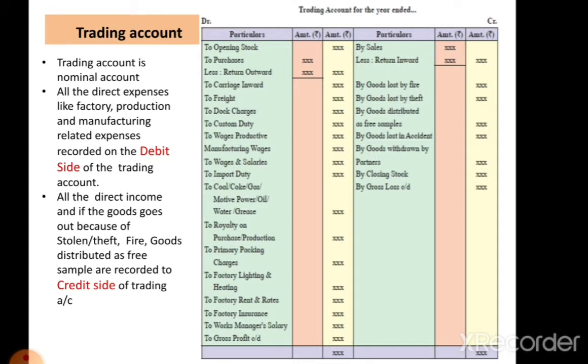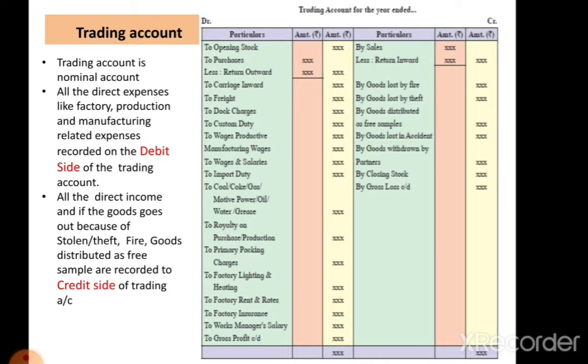Next one is the carriage inward. Carriage inward is the transport expense incurred at the time of purchase of goods. That is also recorded on the debit side. Next one, freight. It is incurred to carry the goods. Most of it includes the railway freight or the air freight.